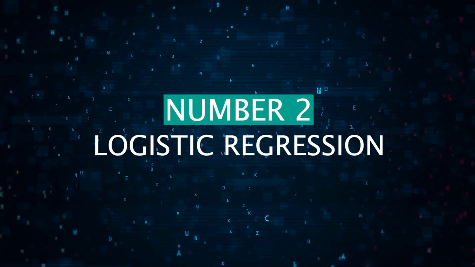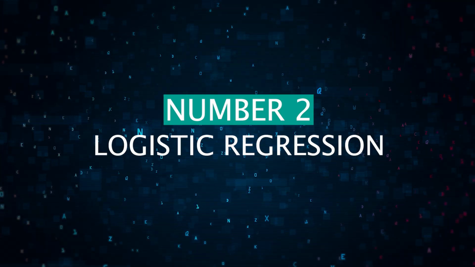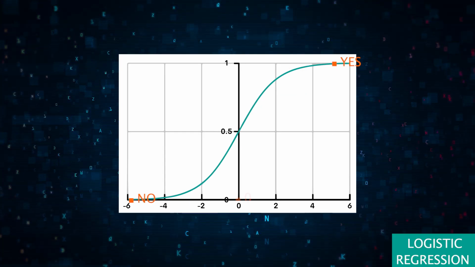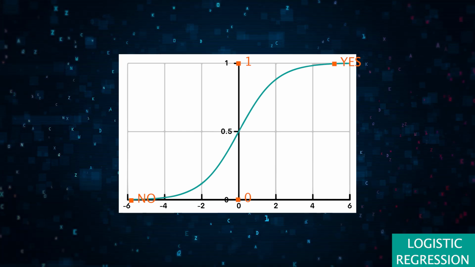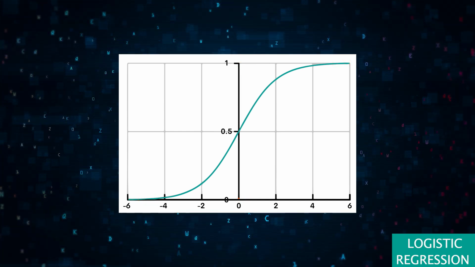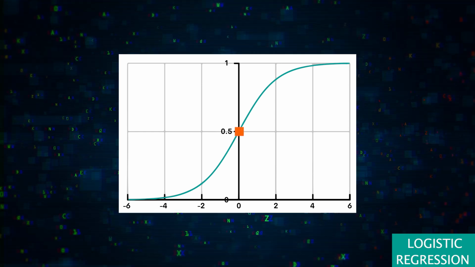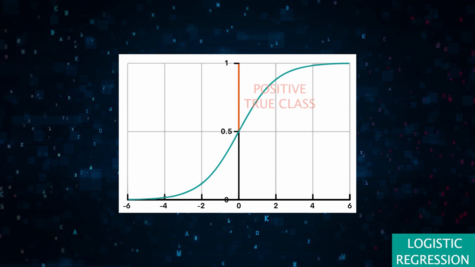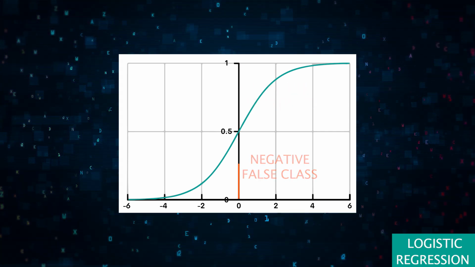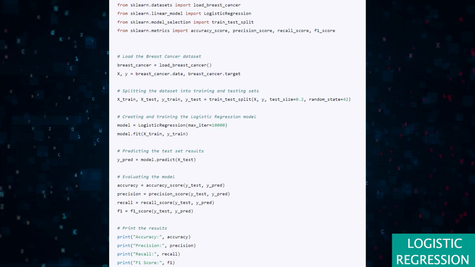2. Logistic regression. The logistic regression is a supervised learning algorithm used for classification. It is used for predicting the binary outcome, like yes or no or 0 or 1. It uses a logistic function that outputs values between 0 and 1. The values are translated to a binary category using a threshold, which is usually 0.5. Everything above 0.5 is a positive true class. Below it, it's negative false class. Again, writing the code to use this algorithm is as simple as importing the function in Python.